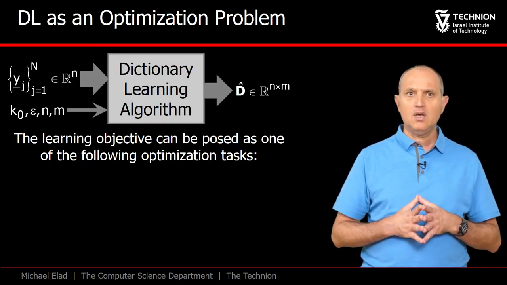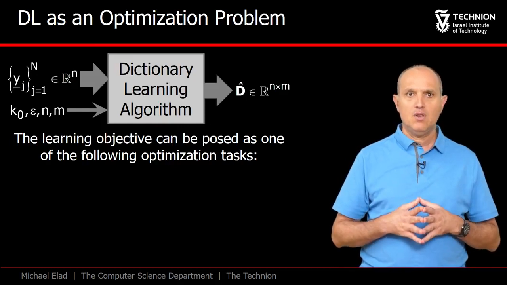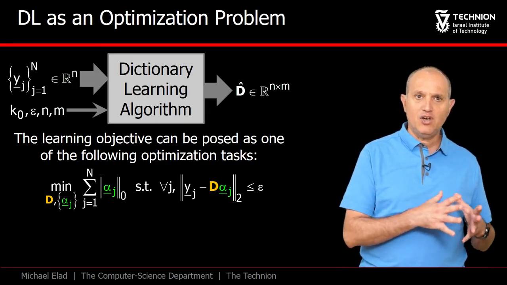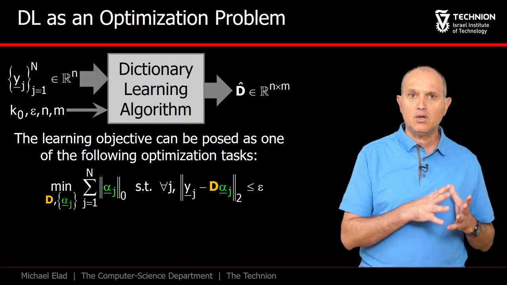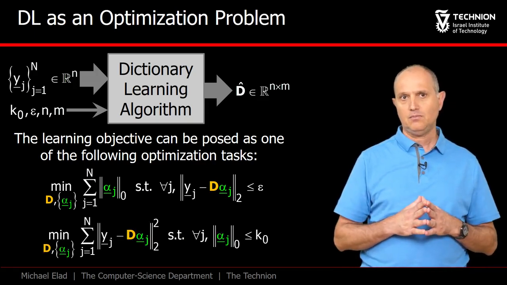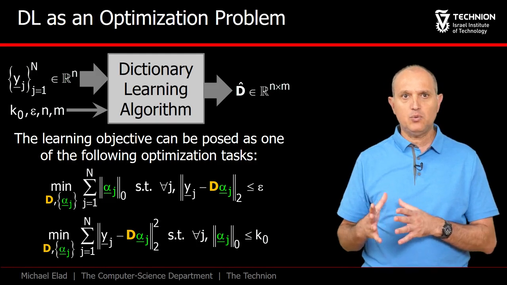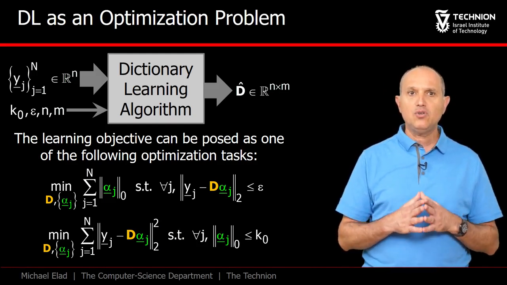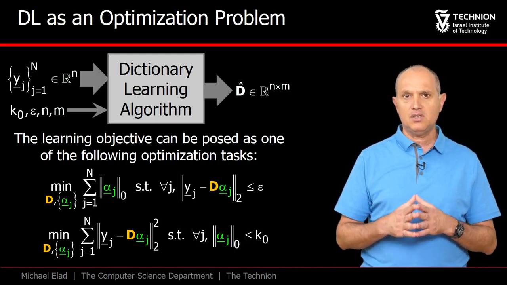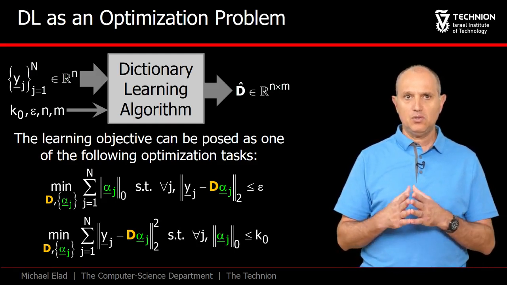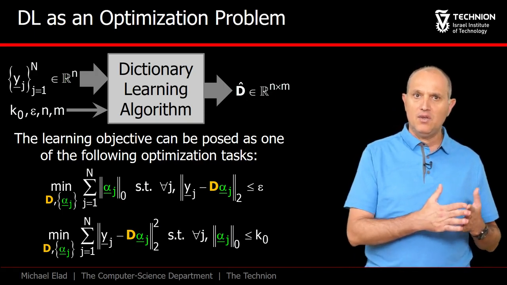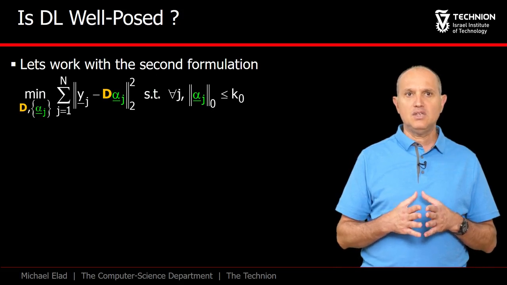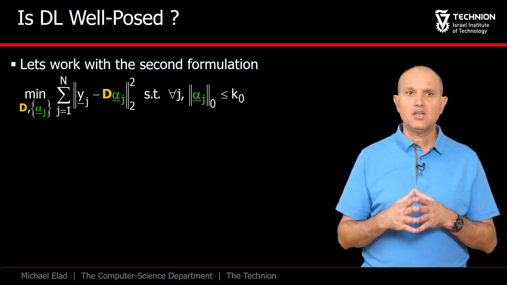Let's formulate our task as an optimization problem. The following are two popular options. The first searches for the smallest average sparsity while constraining an epsilon representation error. The second flips the roles between the penalty and the constraint, minimizing the average representation error while forcing a fixed cardinality on the signals. The choice between the two depends on the knowledge available to us, whether epsilon or K0 are truly known. Let's have a closer look at this problem by focusing on the second option.